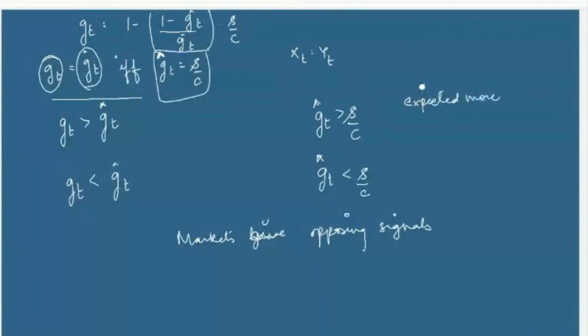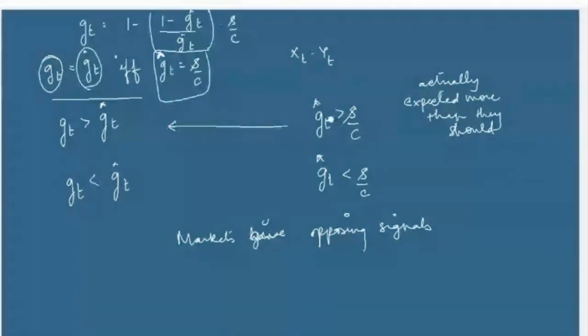They have actually expected more than they should. So ideally, the market should give them a signal that they have expected more than they should. That should have been the ideal situation, so that they can go back to the equilibrium situation where GT hat is equal to S by C. But what is really happening? The market is giving them opposite signals.